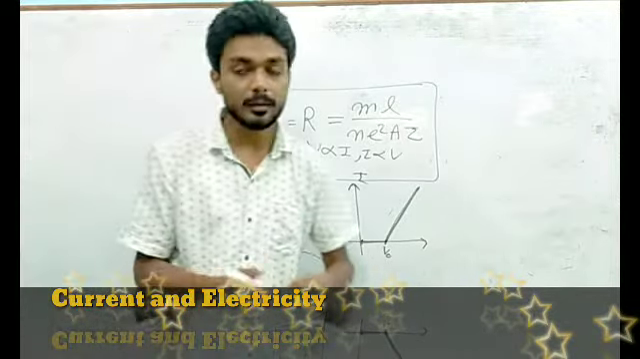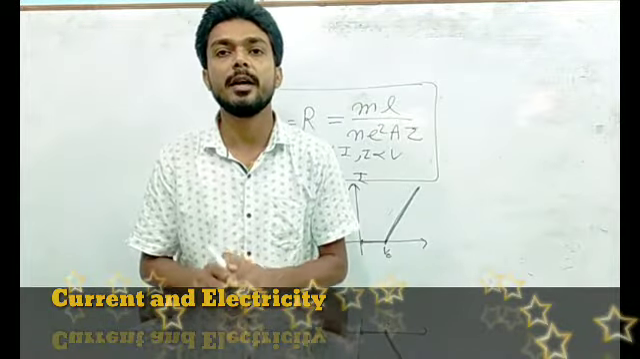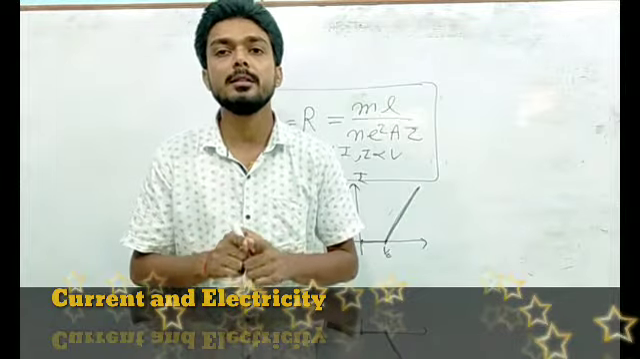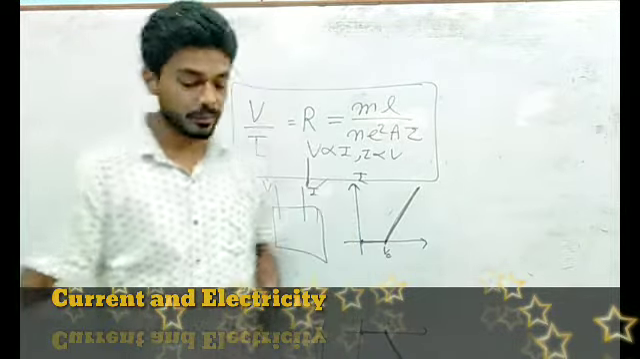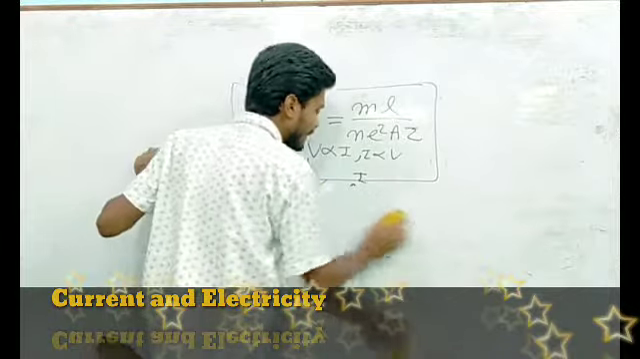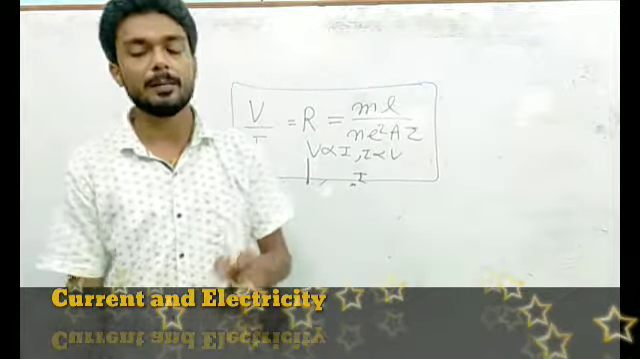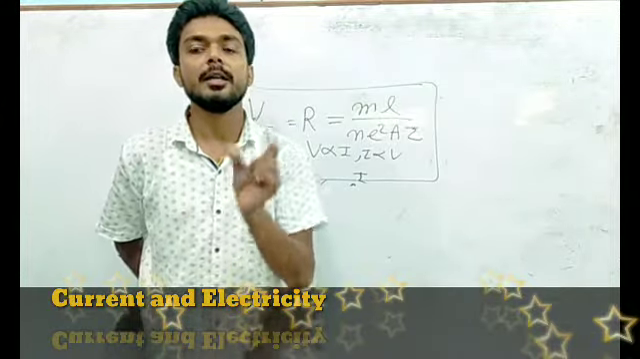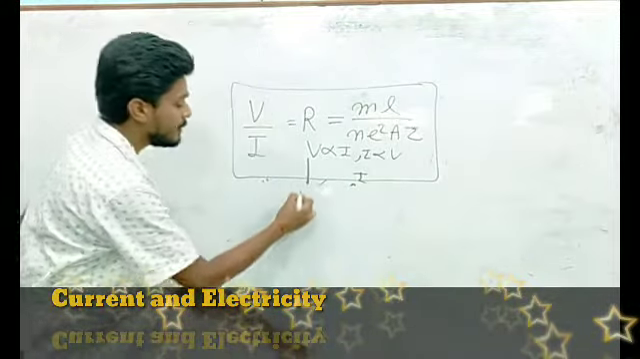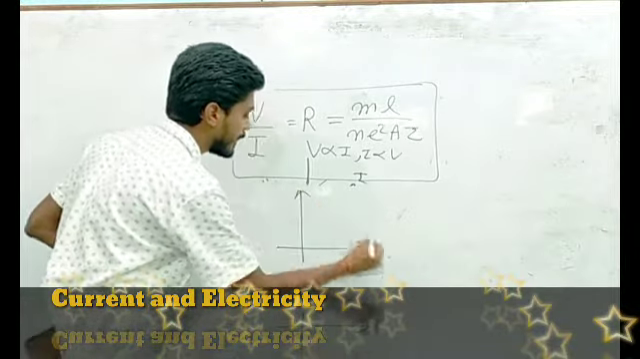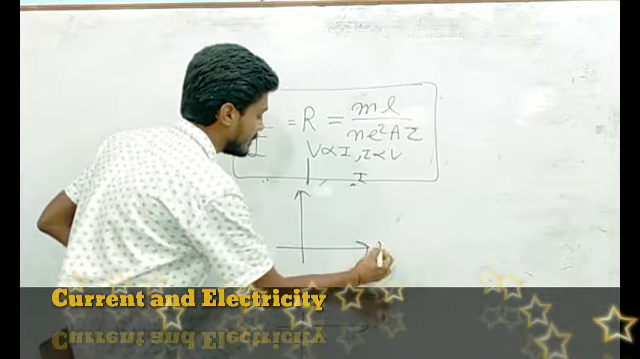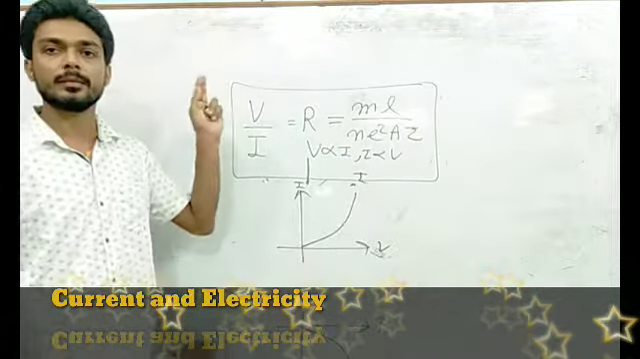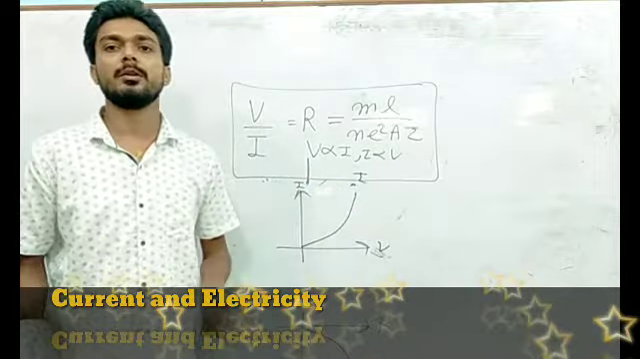Next, students, there are so many types of devices which do not obey Ohm's law, and these devices are semiconductor devices. In semiconductor devices, what happens? Suppose we take the example of a PN junction diode. It is a semiconductor device, and for a PN junction diode, if you draw the graph, you will find that the voltage and current graph is non-linear. It will be curved. This is a deviation from Ohm's law.